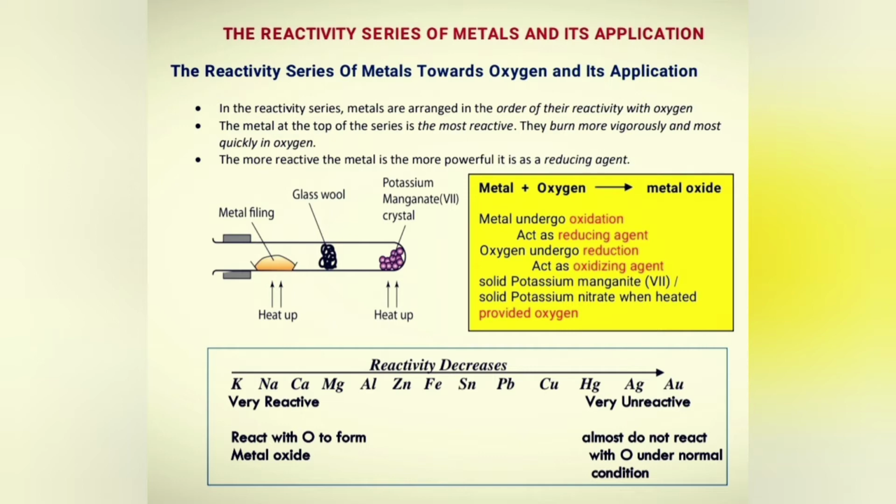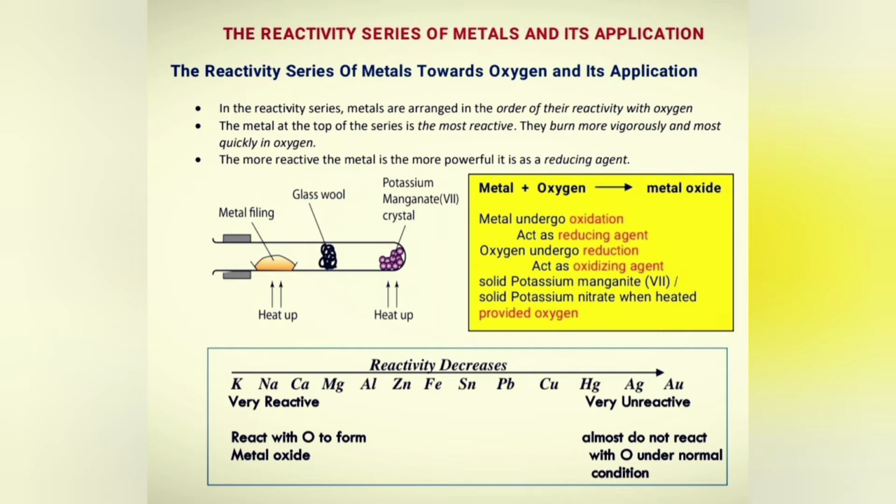One of the common compounds formed by metal is metal oxide. The formation of metal oxide is a redox reaction. When metal reacts with oxygen, it will produce metal oxide. In the formation of metal oxide, metals undergo oxidation to form positive ions.